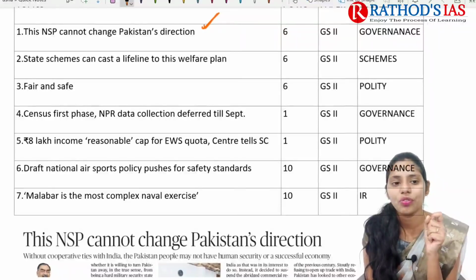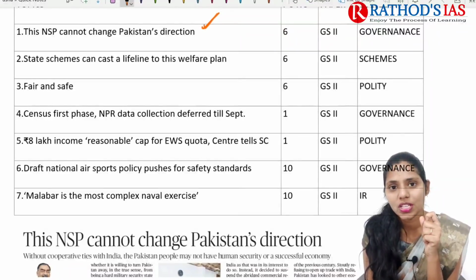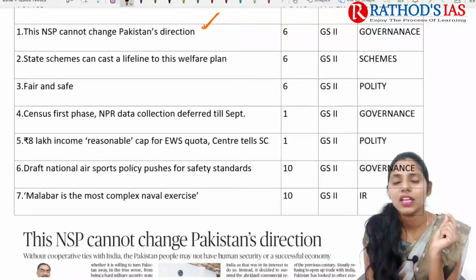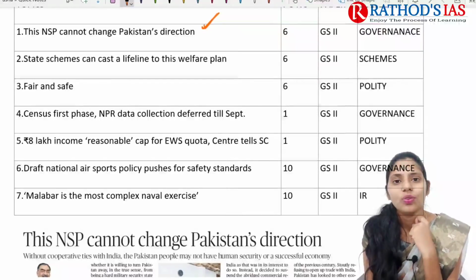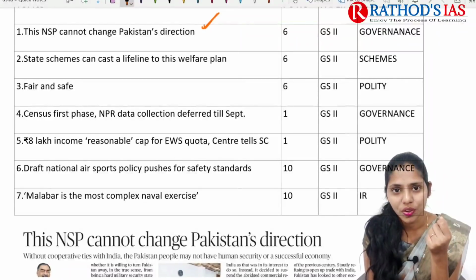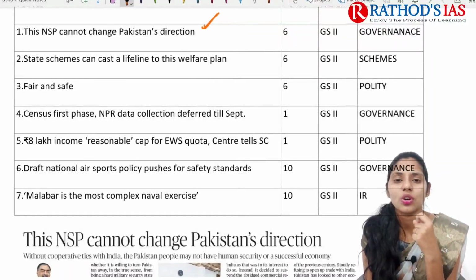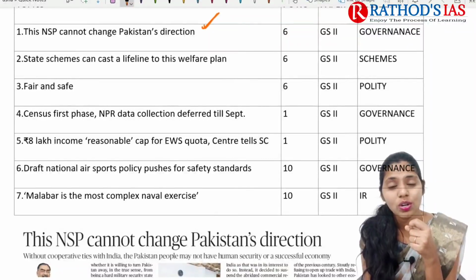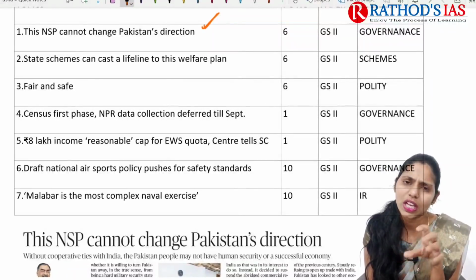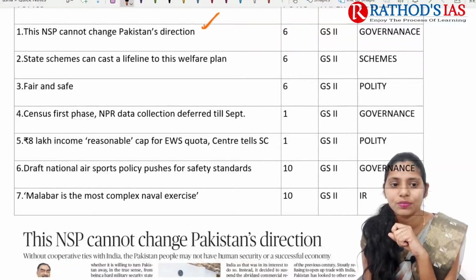And the next topic is about fair and safe elections, because we are going to have elections in a number of states. What happened in 2021 is that election campaigning was one important reason for the second wave of COVID-19. Now we are facing concerns regarding the new variant, Omicron. So in this condition, whenever we want to go for elections, we need to ensure free and fair elections, and we also need to take public health into concern. That is what may be highlighted in this topic. This will be important from our polity point of view.